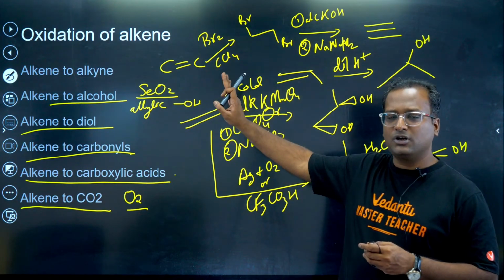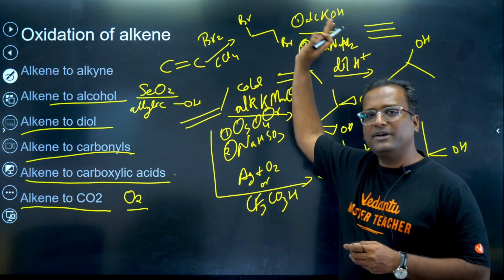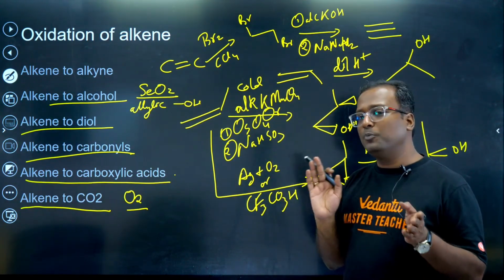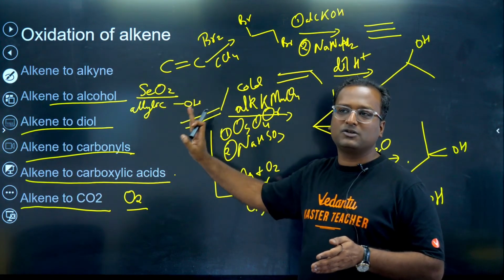Simple hai, oxidation of alkene. Various products can be obtained using different reactions. Not too much complex mechanisms. All we have to remember is which type of product is obtained where.